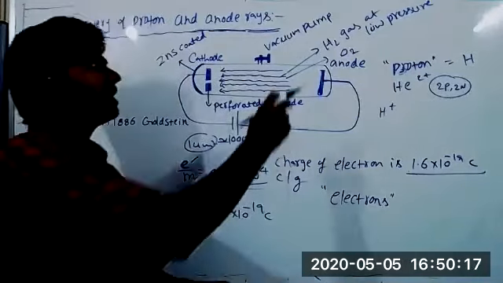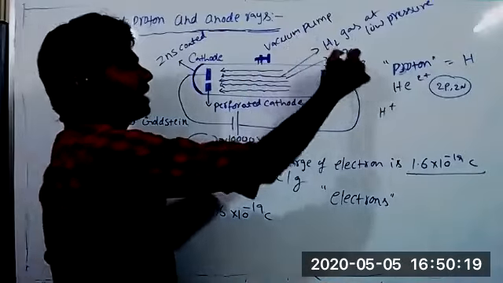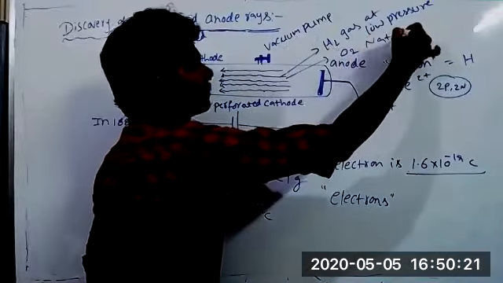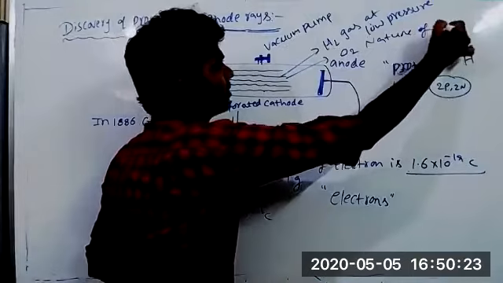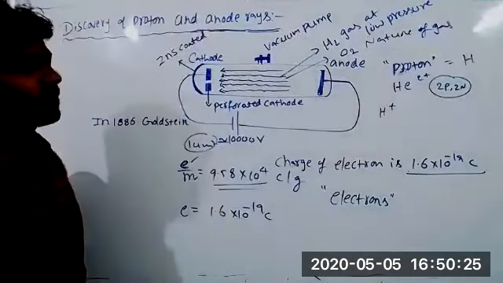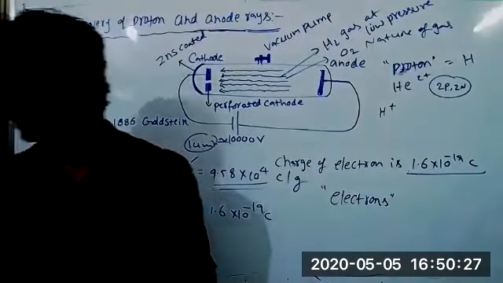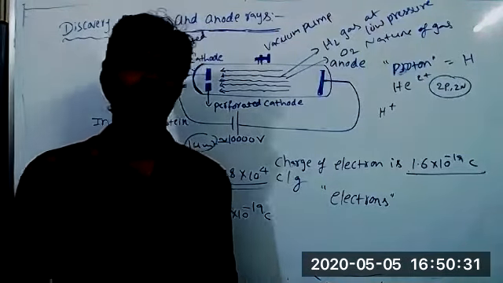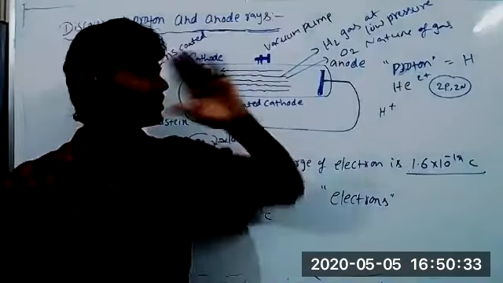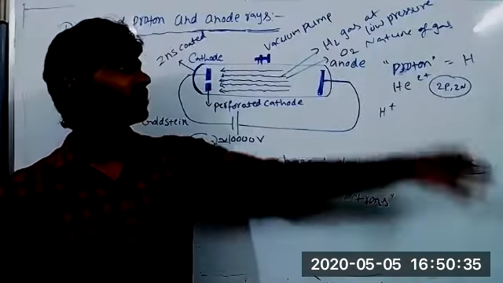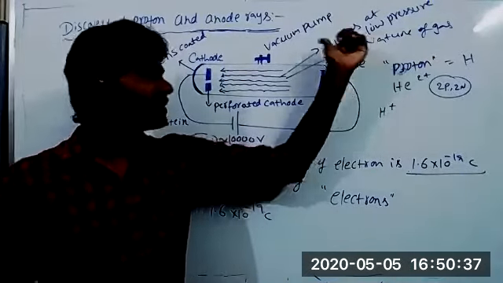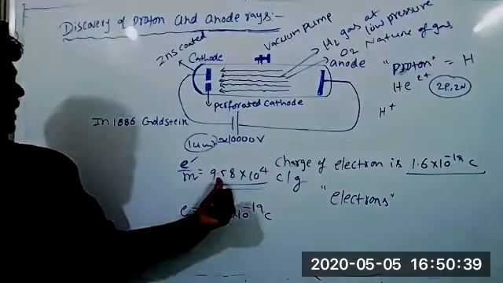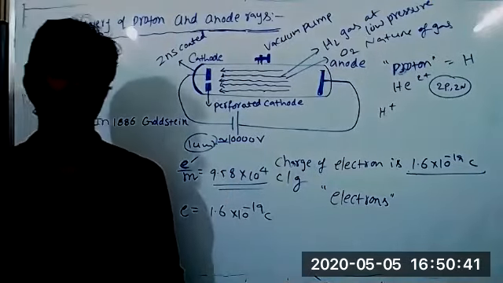That's why I'm saying the E by M ratio depends upon the nature of the gas. So here anode rays are not constructed by protons, and the E by M ratio is not constant. For anode rays, the E by M ratio is not constant. For our convenience only, I'm taking hydrogen gas. For hydrogen gas, the E by M ratio is 9.58 into 10 power 4 coulombs per gram.